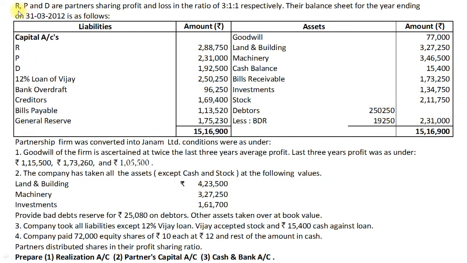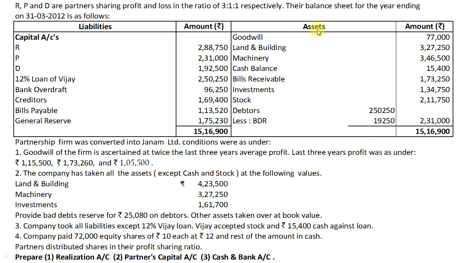Here is the question. R, P and D are partners sharing profit and losses in the ratio of 3:1:1 respectively. Their balance sheet for the year ending 31st March 2012 is as follows. On liability side, we are given capital accounts R, P and D. The next we are given 12% loan of Vijay. This is third party loan to the partnership firm. Bank overdraft, creditors, bills payable and general reserve.